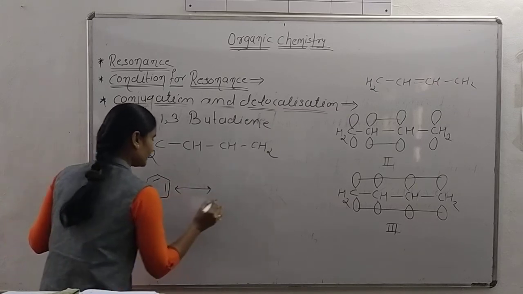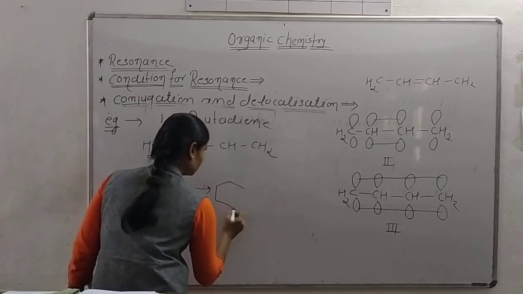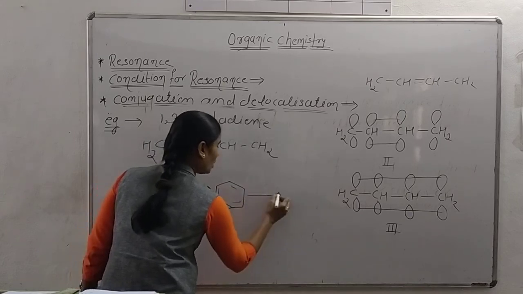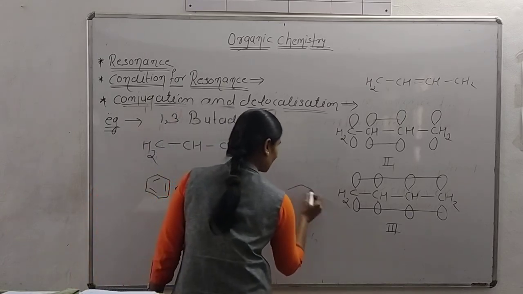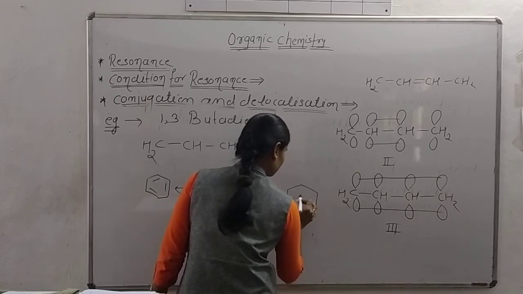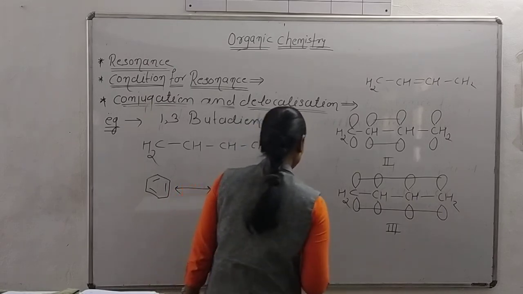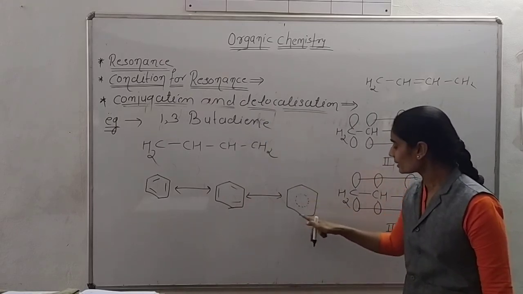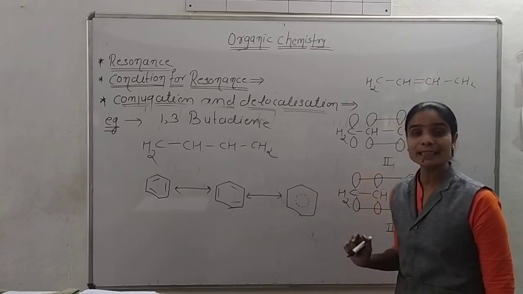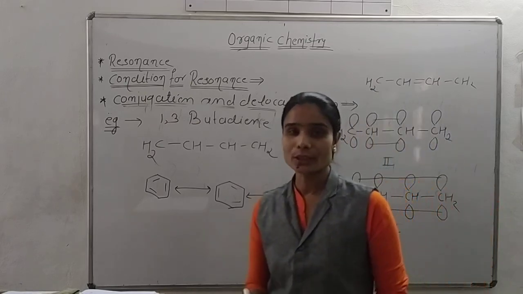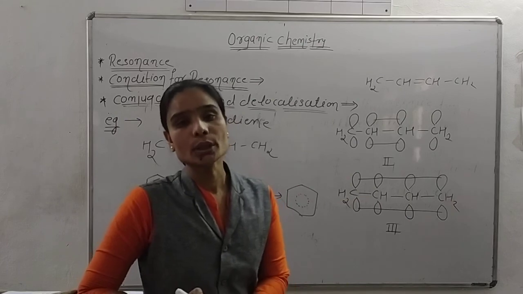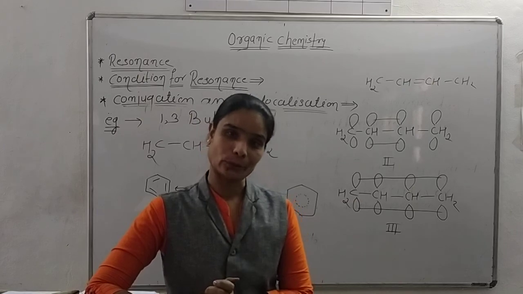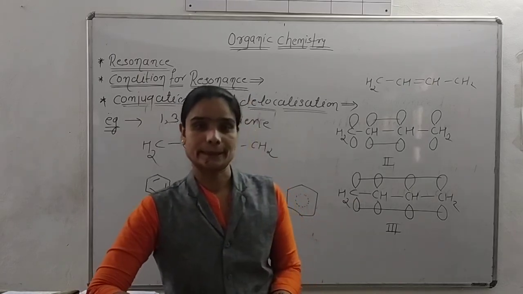Now the second structure is like that, and we write down the third structure like this, and this shifting of electrons within the same molecule is called delocalization, and the resonance is shown by molecules due to the conjugation and the delocalization of pi electrons. Okay, so this is the point, resonance.